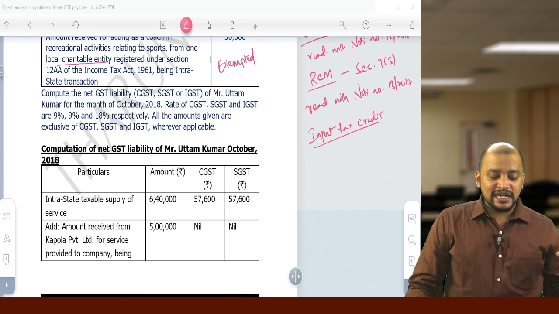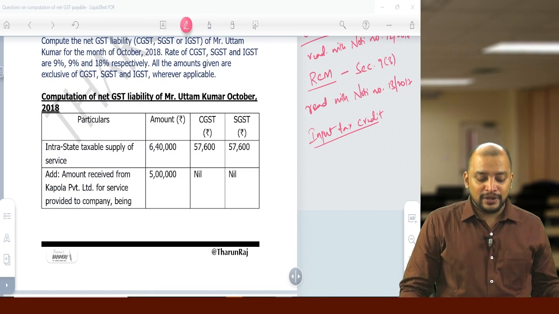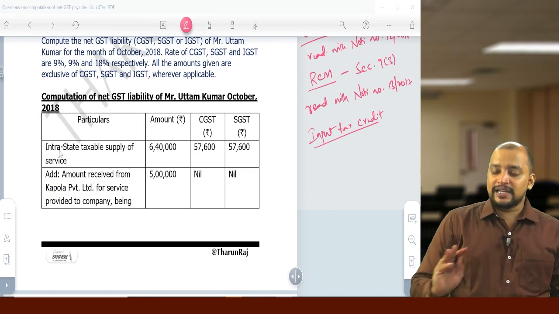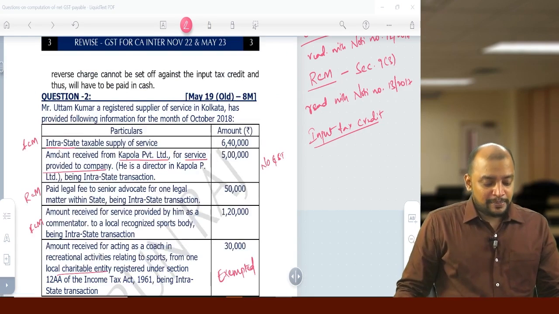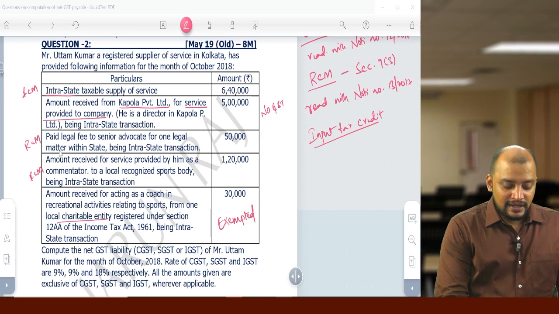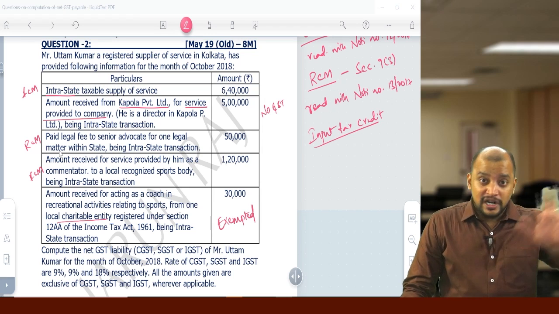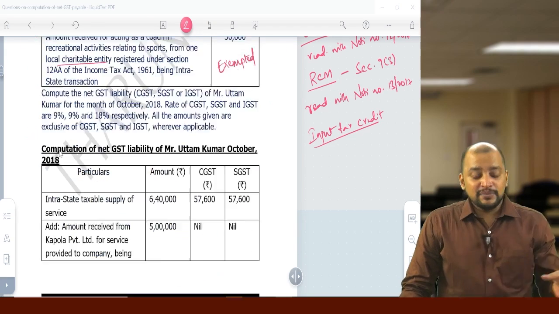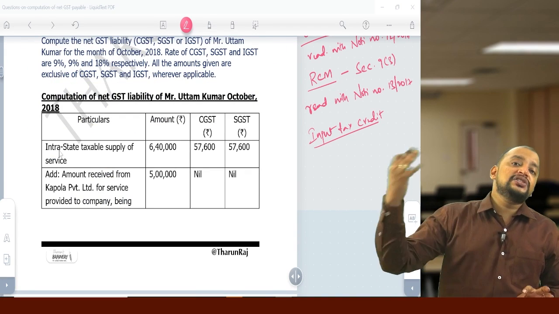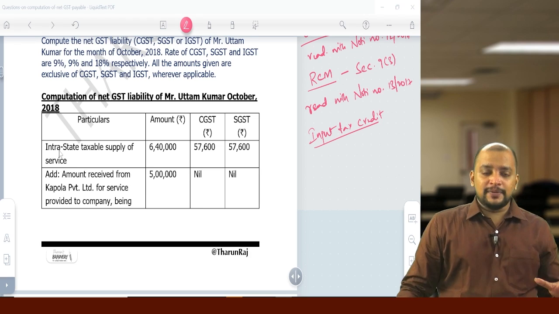Because here everything is intrastate supplies only, so CGST, SGST. Then second outward supply is the services provided as a director to Capola, that is not covered under GST in his hands, but we need to write that, and in the CGST, SGST column it will be nil.